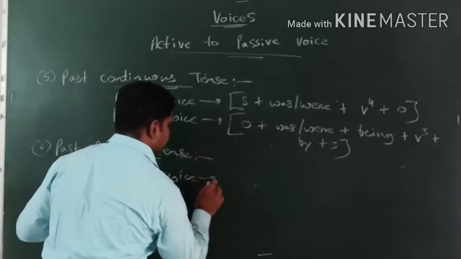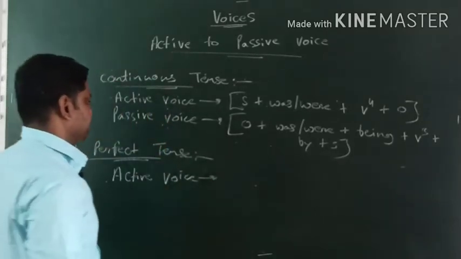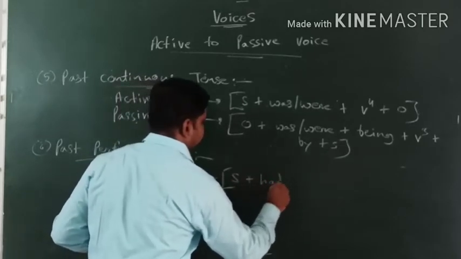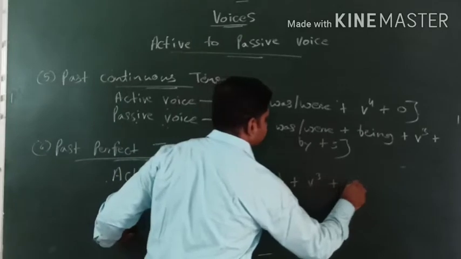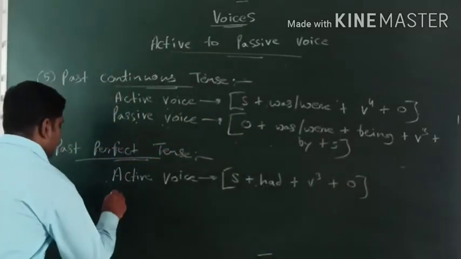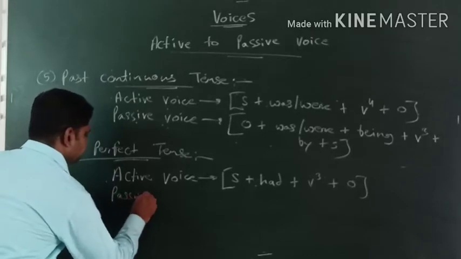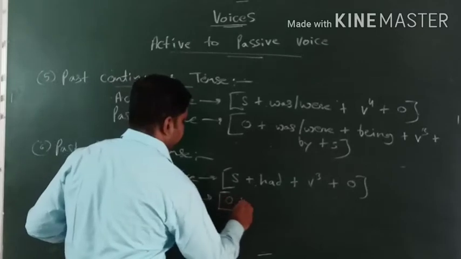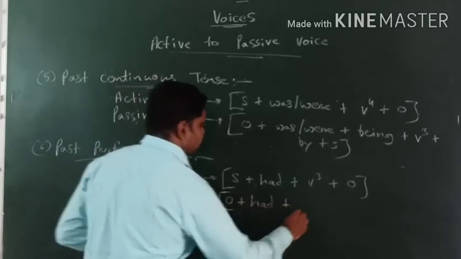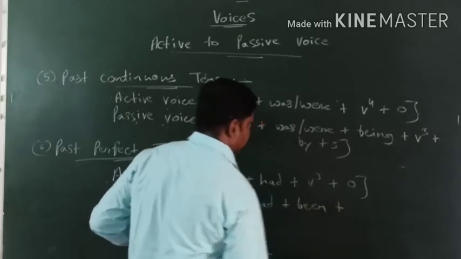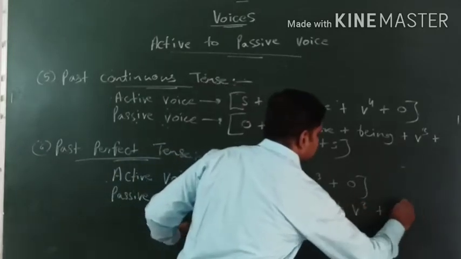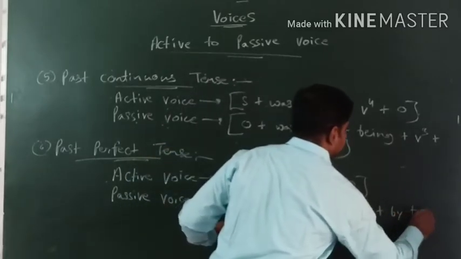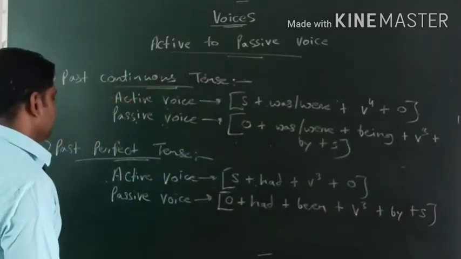Okay, so let's check out for active voice. Active voice के लिए formula क्या होगा? What would be the formula for active voice? Especially for past perfect tense, let's check out subject plus had plus V3 plus object. This is the formula. Let's check out for passive voice. Passive voice के लिए formula होगा object plus had plus being plus V3 plus by plus subject. This is the formula.